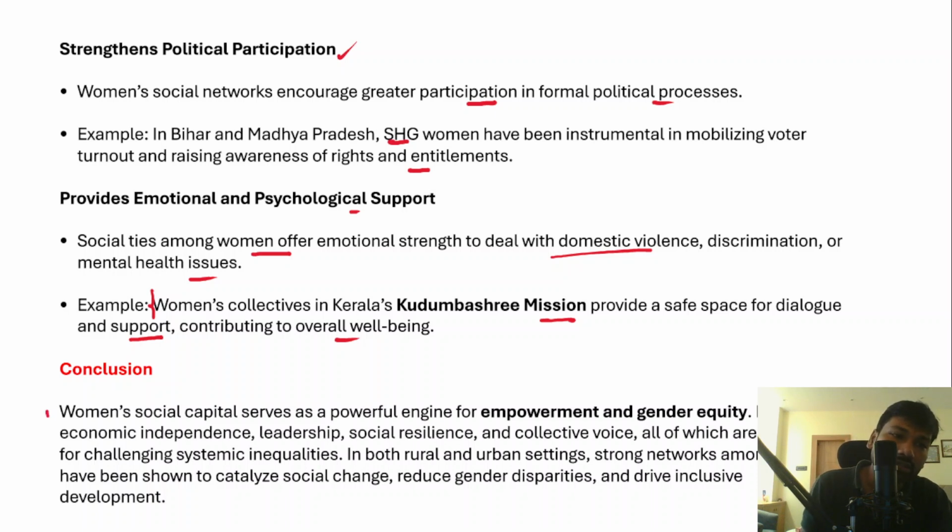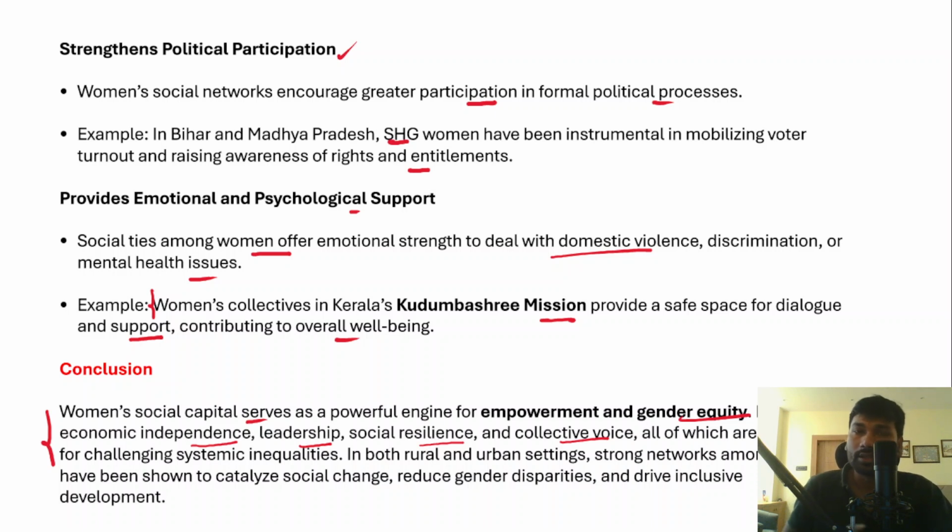And in the conclusion of this particular answer, you need to talk about women's social capital. It serves as a powerful engine for empowerment and gender equity. So this is what has been asked in the question. And in fact, it fosters economic independence, leadership, social resilience, and the collective voice, all of which are essential and important for women's empowerment.